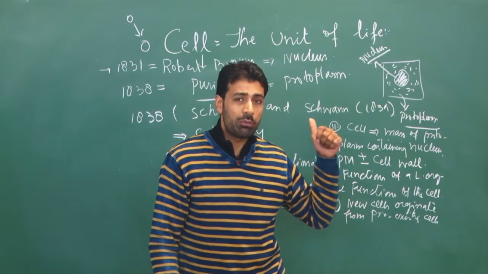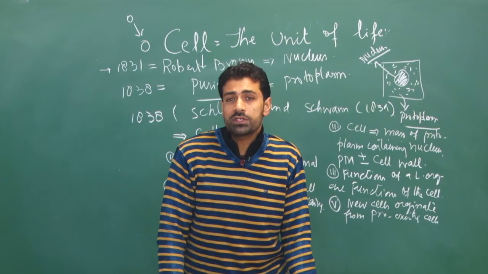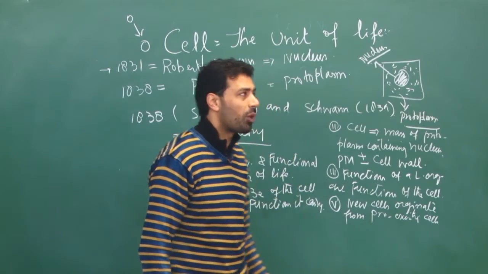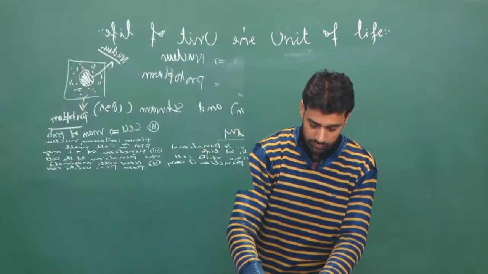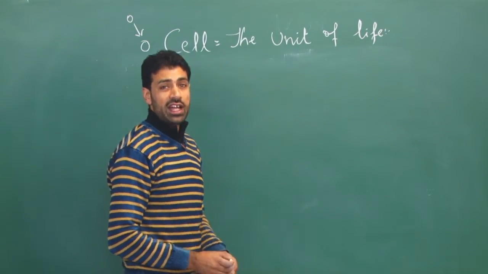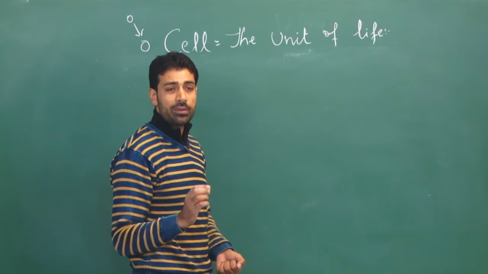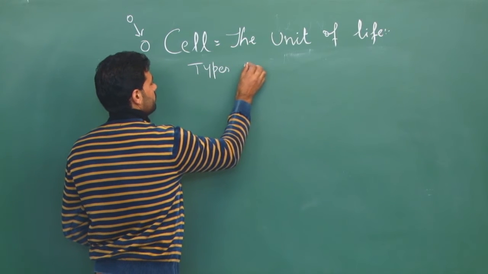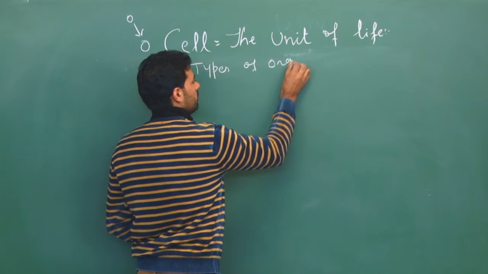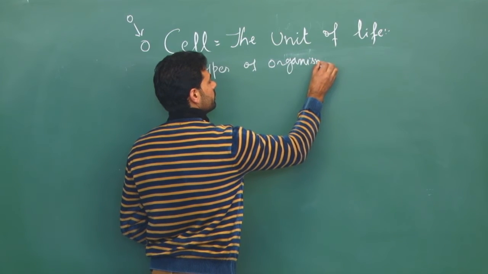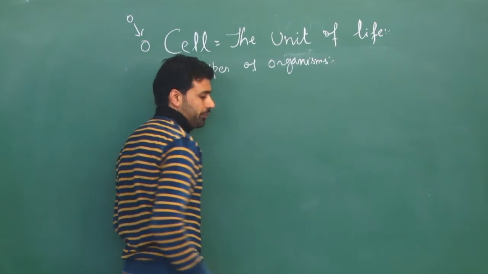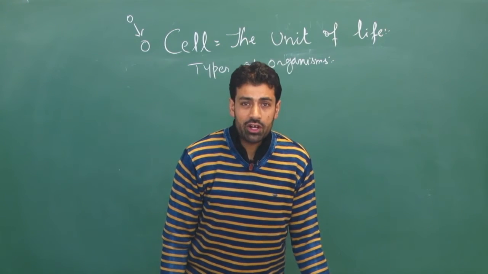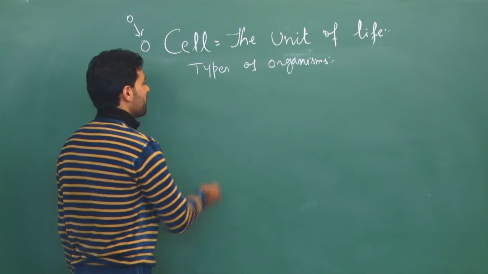We will continue with one more topic, that is types of living organisms on the basis of number of cells in their body. So let's continue with types of organisms on the basis of number of cells. On the basis of number of cells in a living organism, we have two types of living organisms.